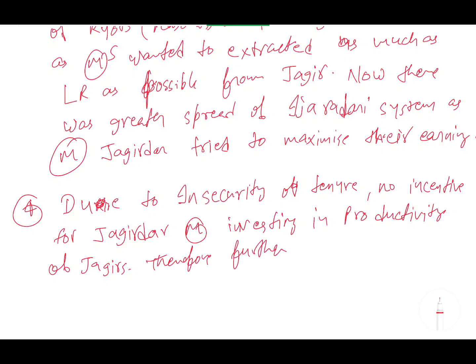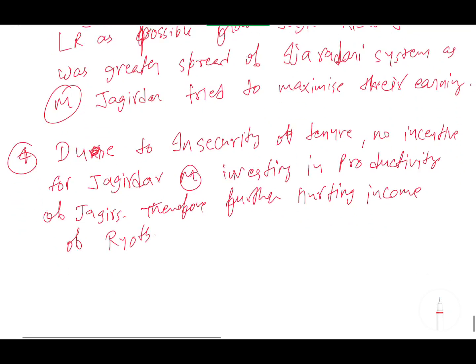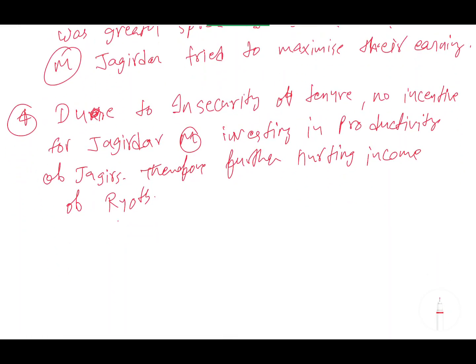So ये point एक बार explain कर देता हूँ what it is. Generally when there is insecurity of tenure, what happens? These small Jagirdars, Mansabdars know that कि at any time this land, this Jagir will be transferred to other people.